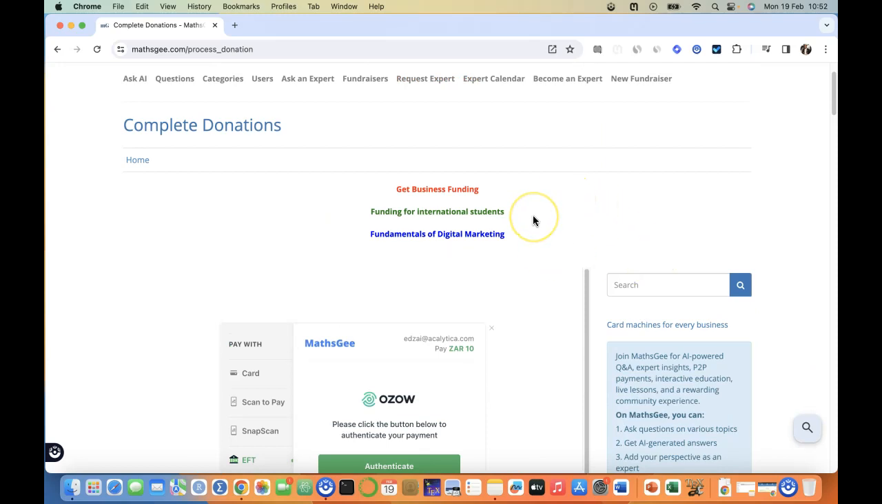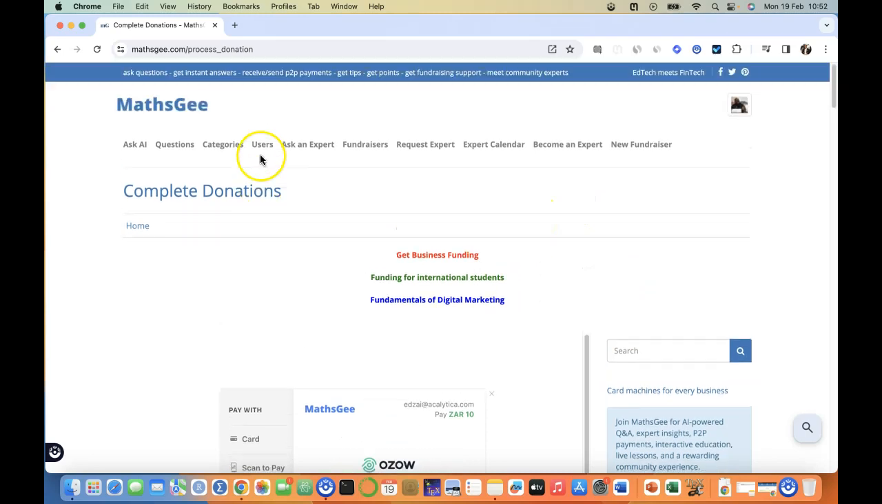And then the money goes straight to MathsGee, although the platform takes 5%. So 95% goes to the user, and then 5% to the platform. Yeah, so the 5% includes also the payment gateway fees that we have. So basically this is how you can donate to someone on MathsGee. It's easy, straightforward. Just register and start exchanging value with our community.